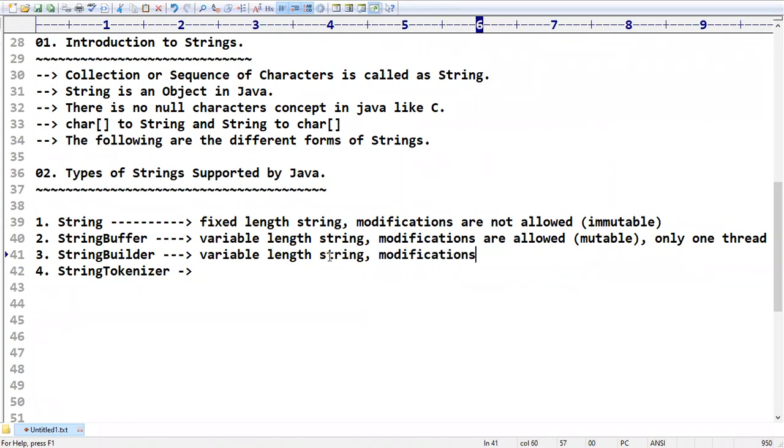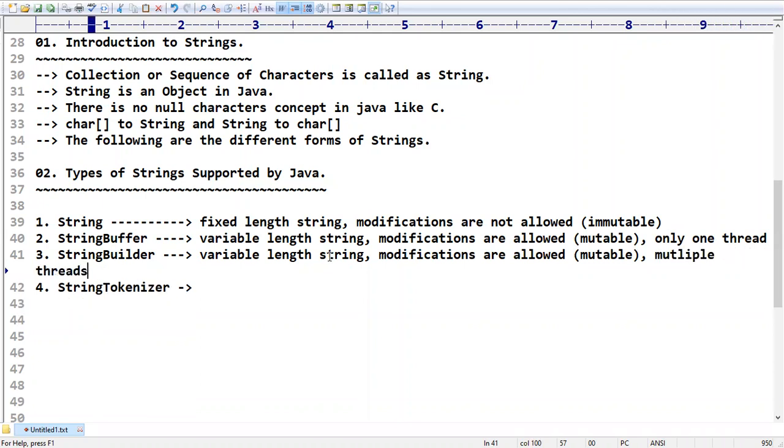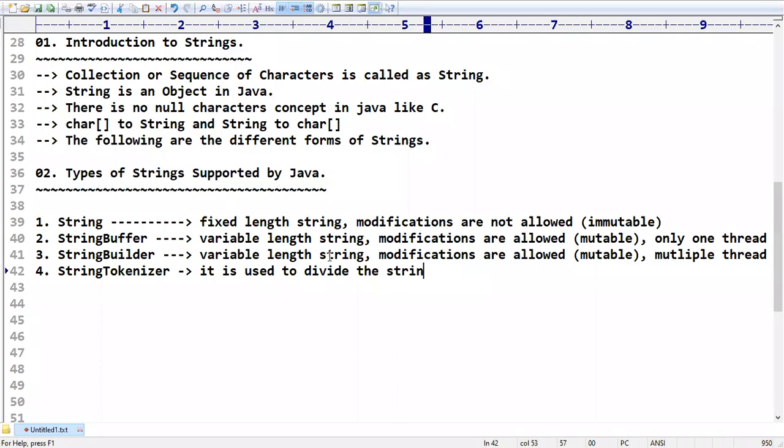String builder is the same as a string buffer. Whatever content is there in the string buffer, the same information is there. But multiple threads are allowed, something like multi-threading. What about string tokenizer? It is used to divide the string into tokens.